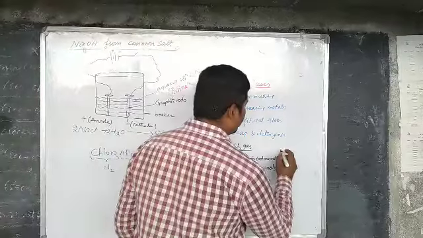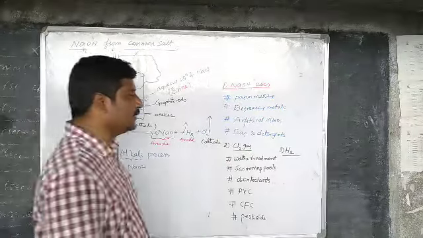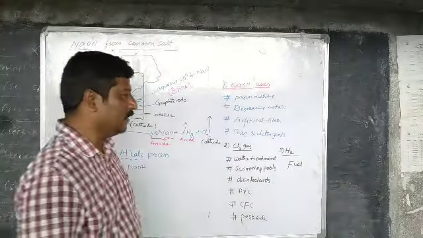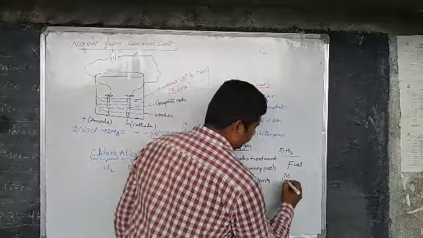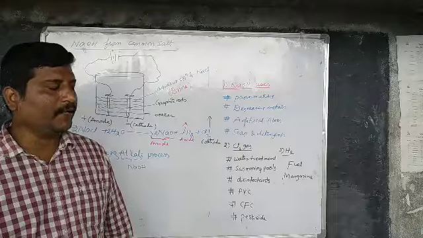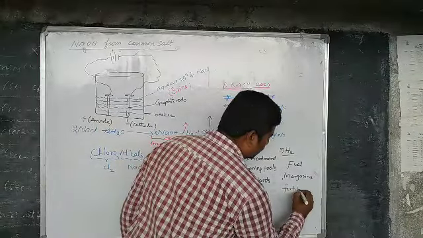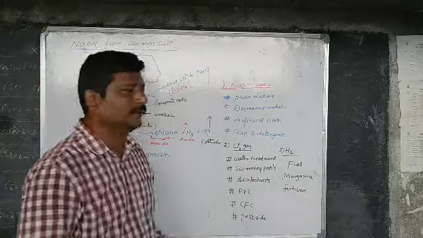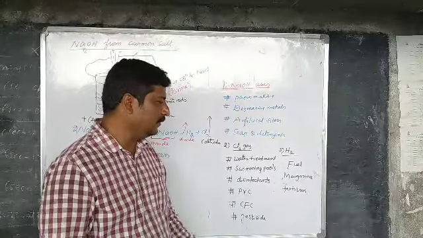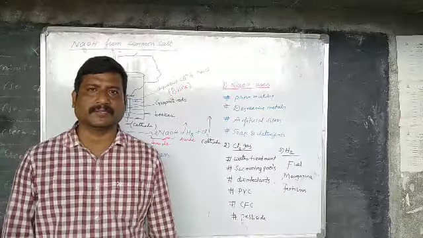Next, let us discuss the uses of hydrogen gas. Hydrogen gas can be used as fuel, in margarine, and for fertilizers. So these are the uses of hydrogen. Hydrogen gas is used as fuel, in margarine, and for fertilizers. This is about sodium hydroxide. Thank you.